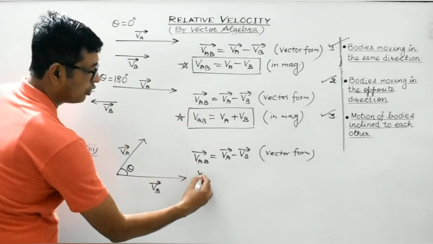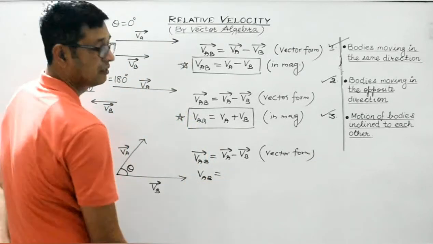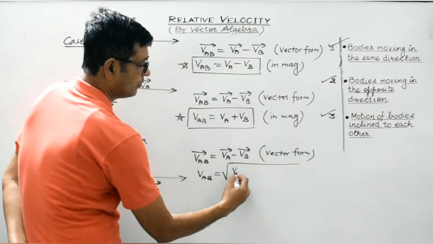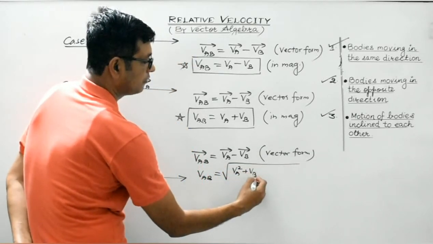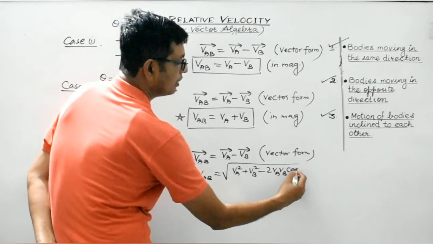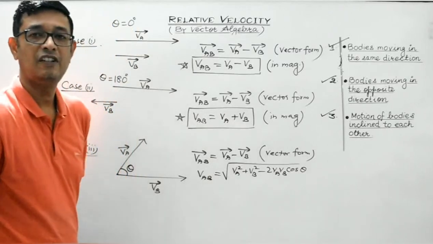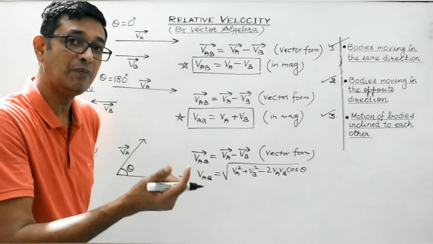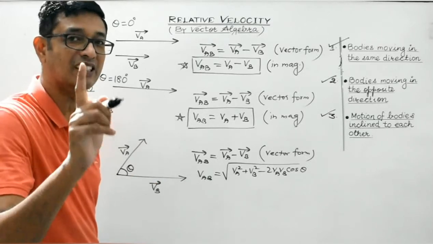While the magnitude of the relative velocity of A with respect to B is given by square root of VA square plus VB square minus twice VA VB cos theta. Remember the angle between VA and VB is theta. The angle between VA and minus VB would be 180 minus theta.